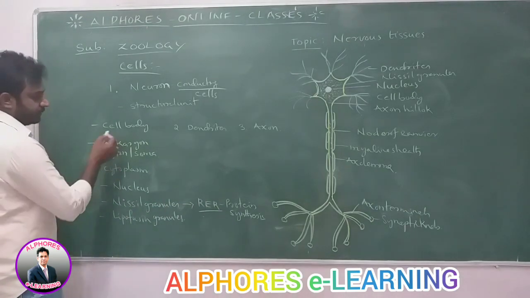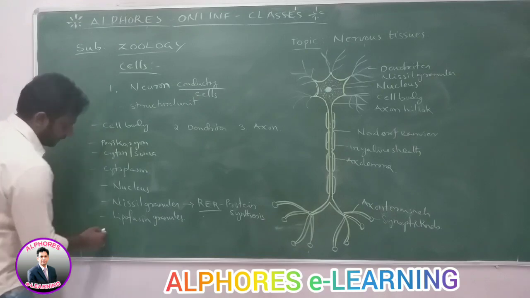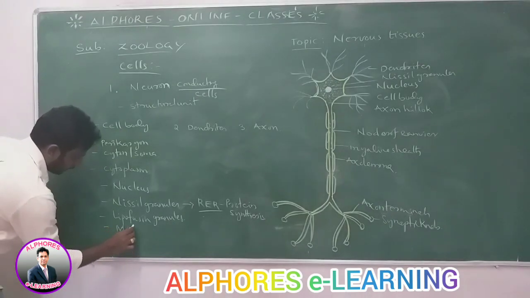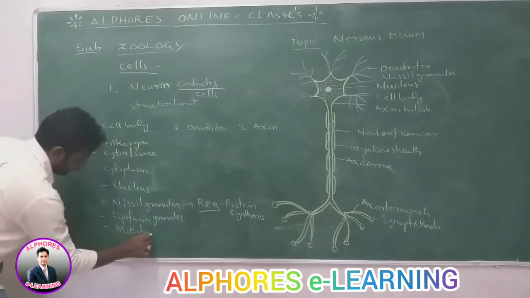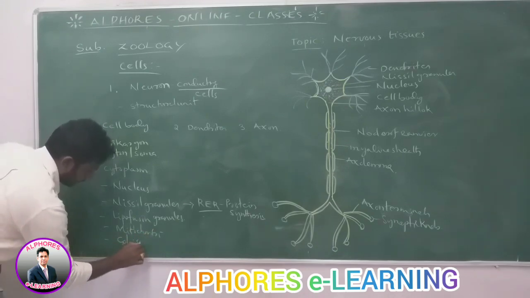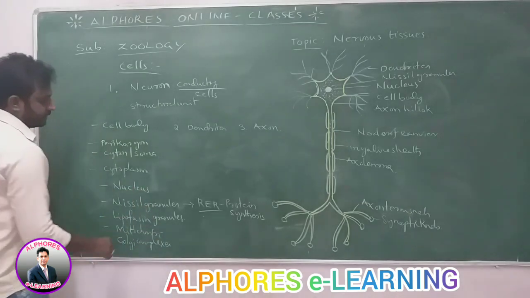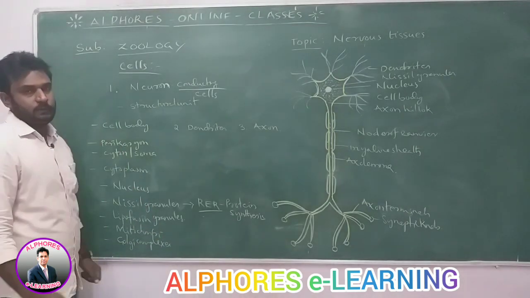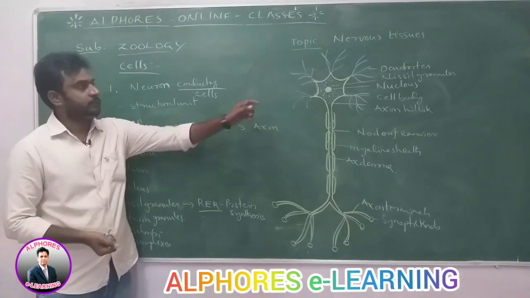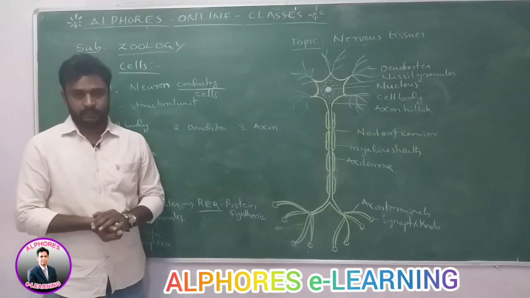Nissl granules are present in the cell body. Then lipofuscin granules are also present. Then mitochondria, then Golgi complexes. Golgi complexes are also present in the cytoplasm of this cyton or soma or perikaryon, the cell body.